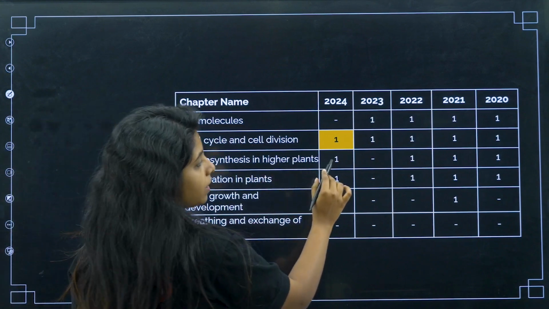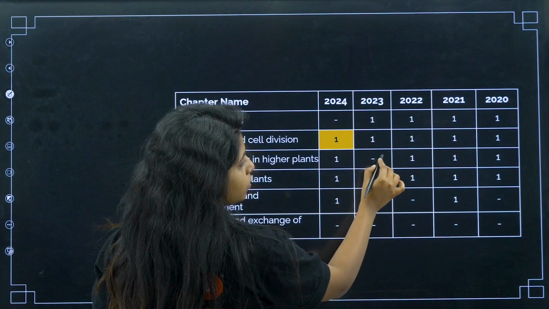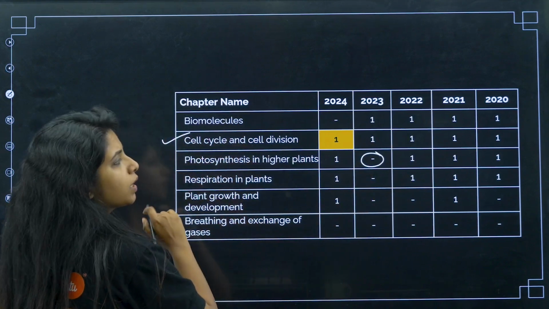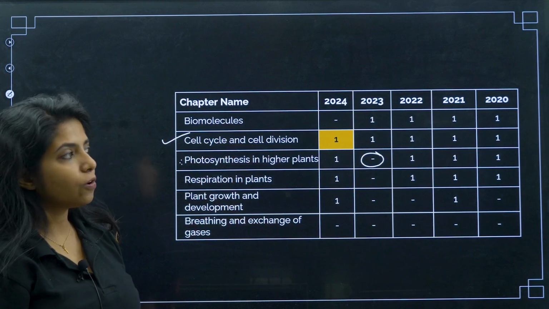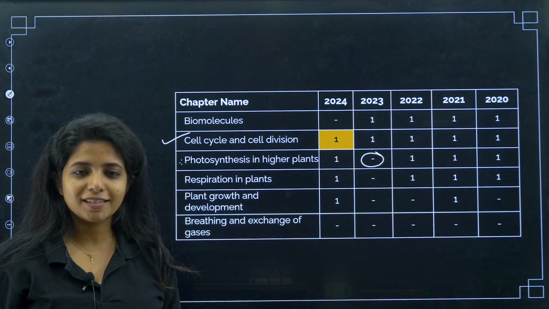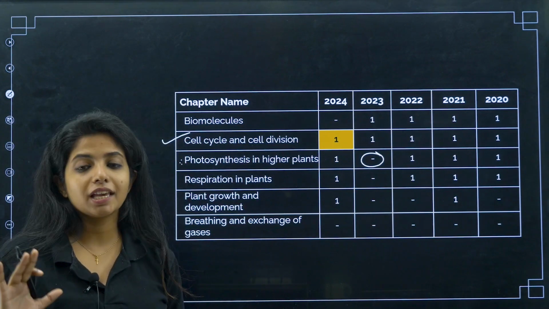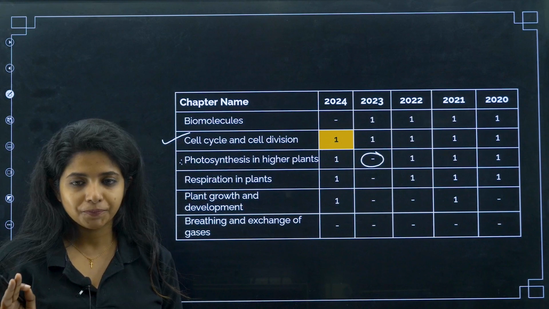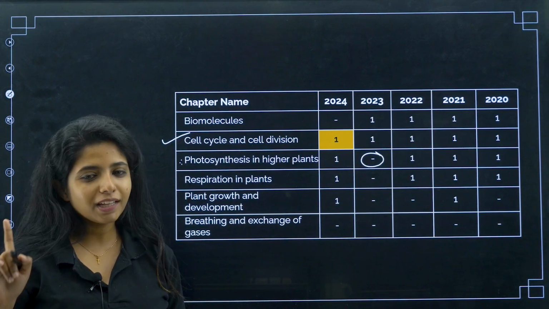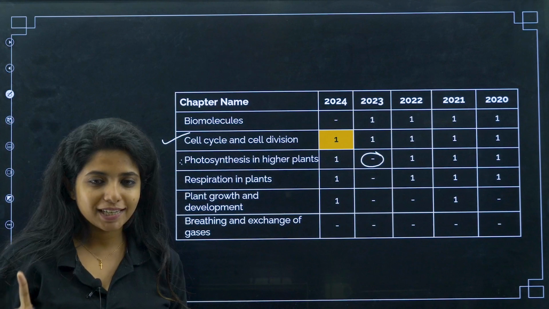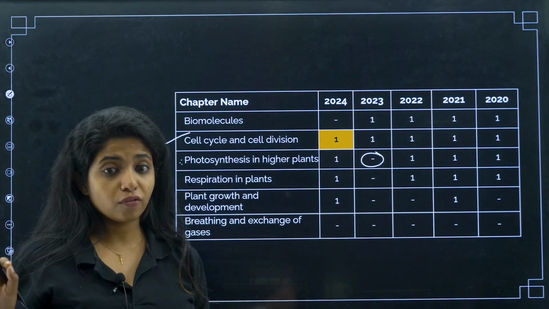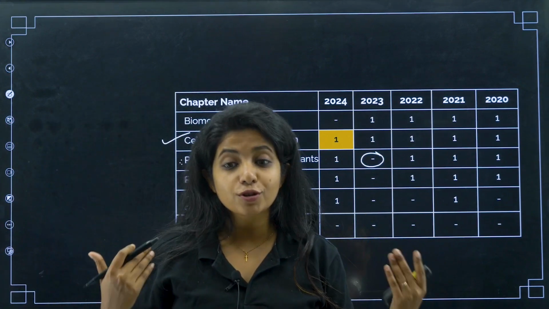Photosynthesis in higher plants. Okay, it has only skipped this particular year, so you can expect certain questions coming off from this chapter as well. Listen, it's always about chance. Anything can happen in the case of KCET. But again, one thing that's for sure is more number of questions are coming from the YouTube board. So you have to take it into consideration. That is something that you are sure of. So do work on things that you are sure of, right?